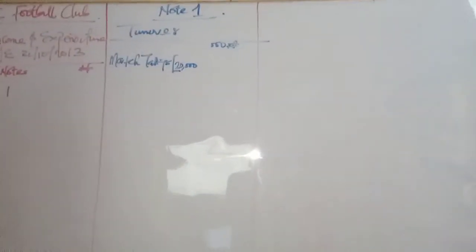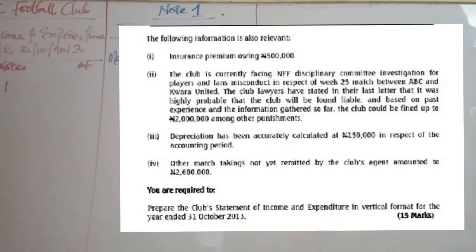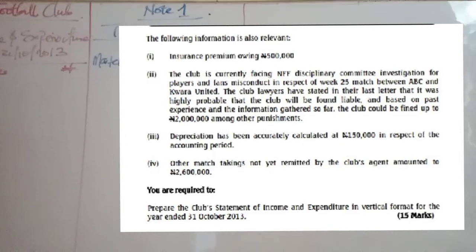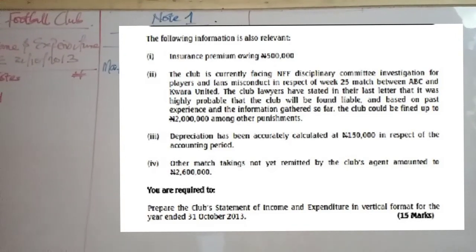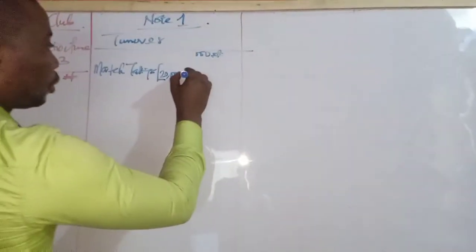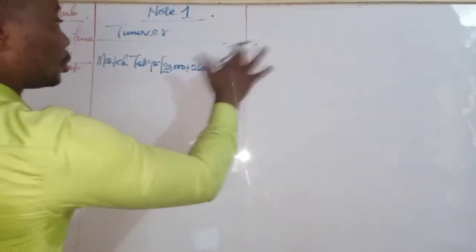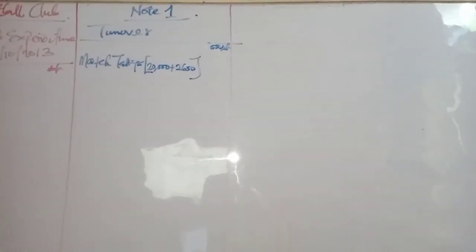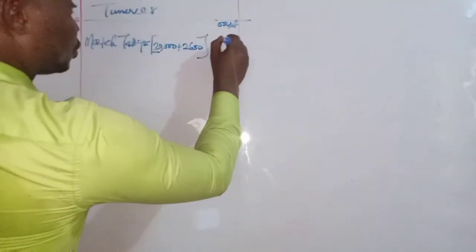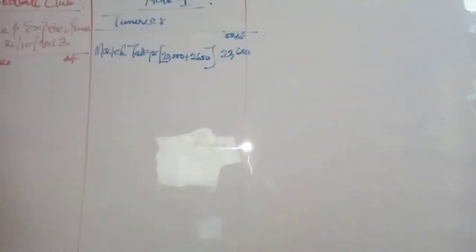So here we say other match takings not yet remitted. That means there are some agents that help you sell tickets, and as at the date of reporting, you've earned 2.6 million, but they are yet to give it to you. So that's accrual, so we'll add it. That's plus 2,600. So 20,000 plus 2,600 is 22,600. So the next item there.